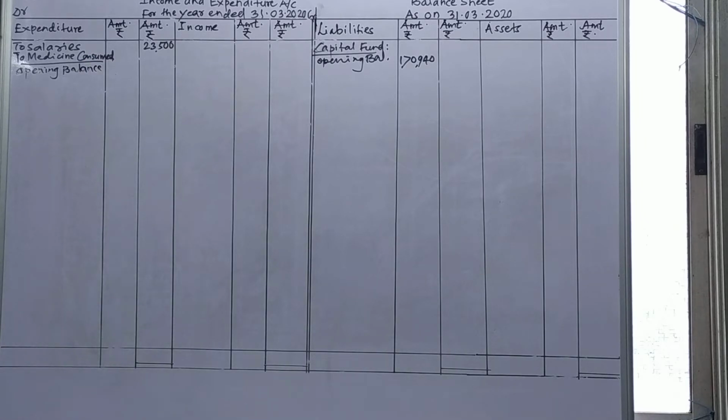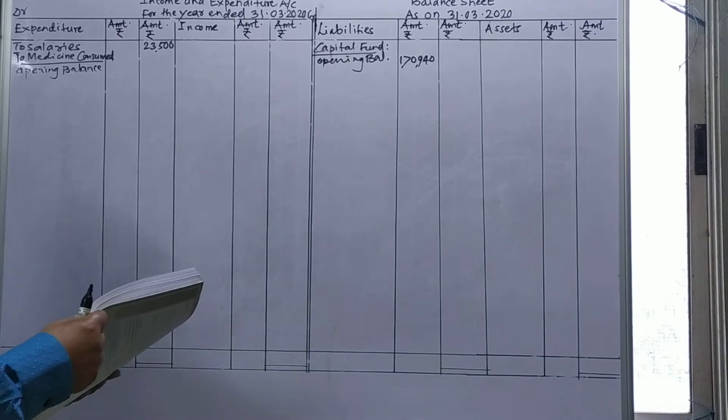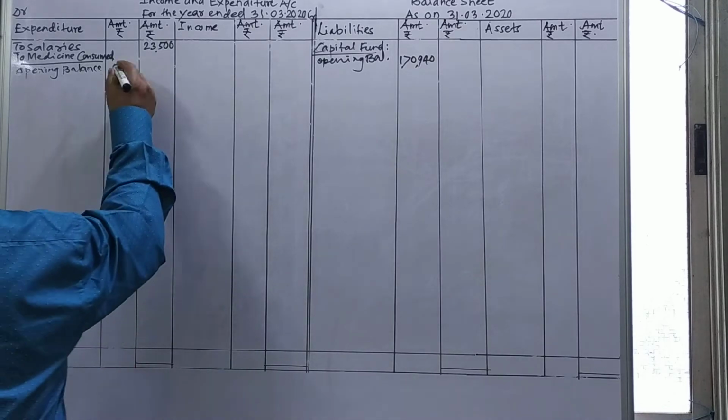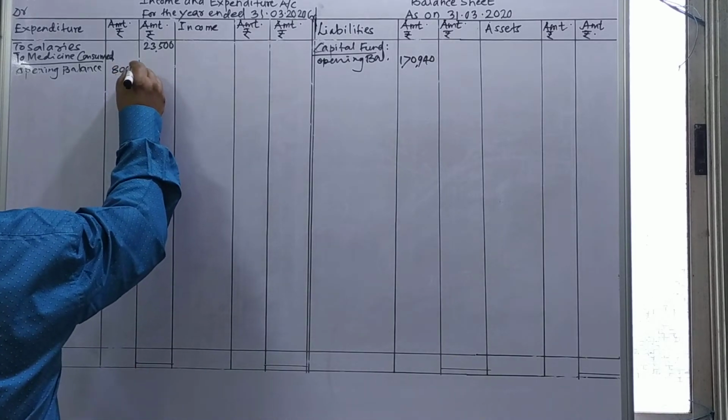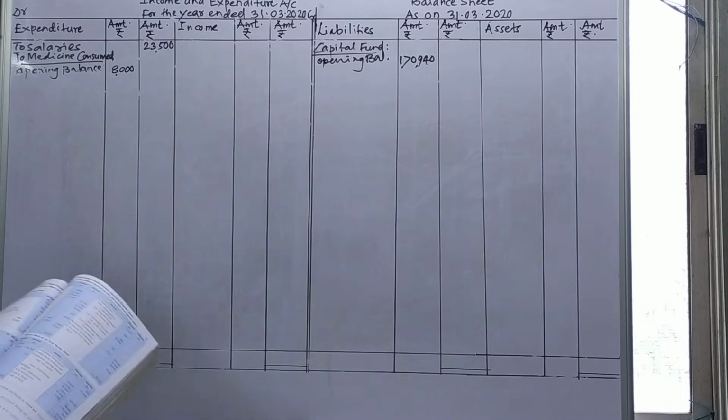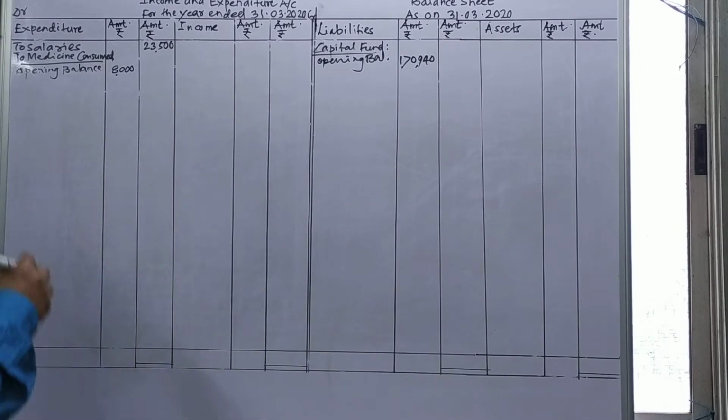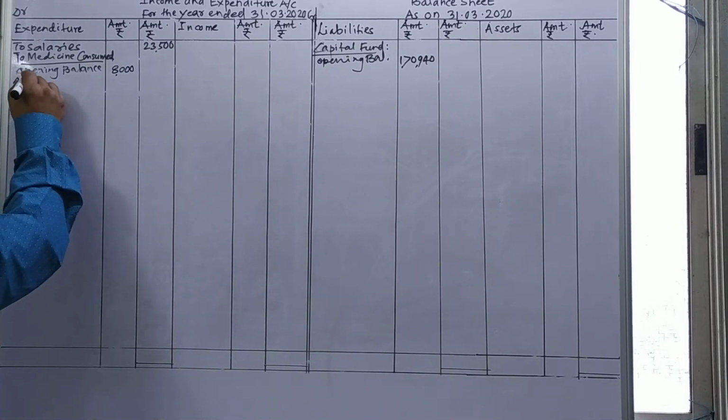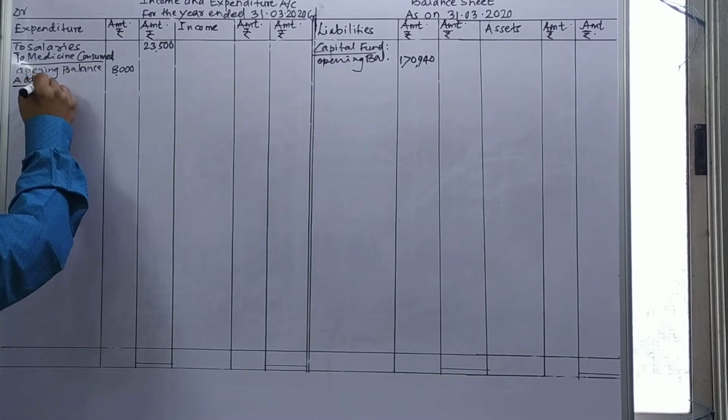In the additional information, last year's opening stock of medicine is 8,000. I will take that 8,000 in our column here. Then add the medicine purchases made during the year.